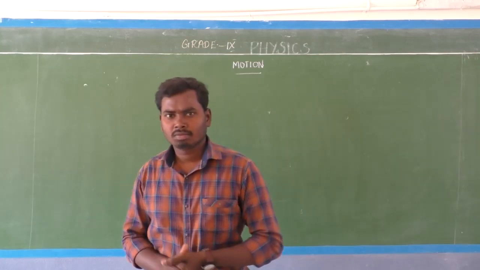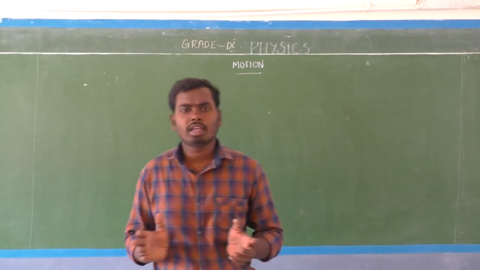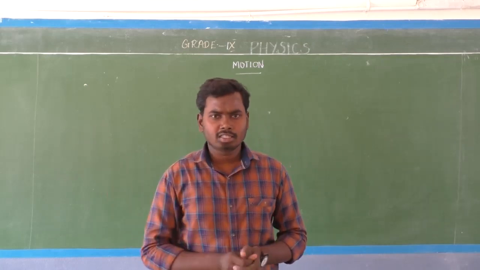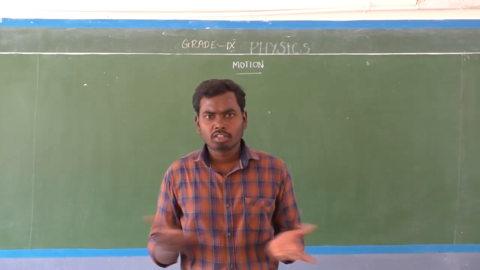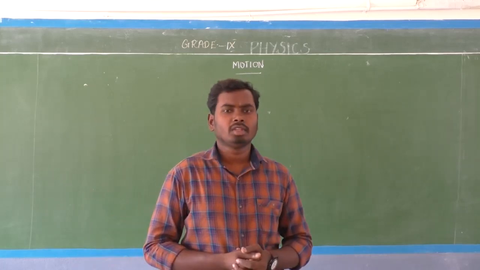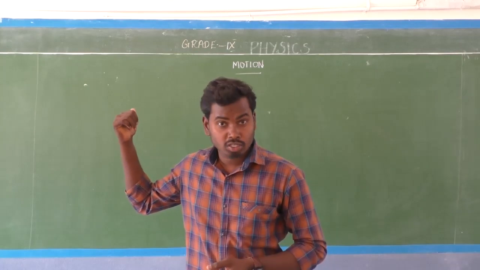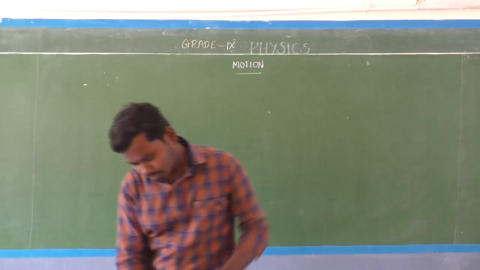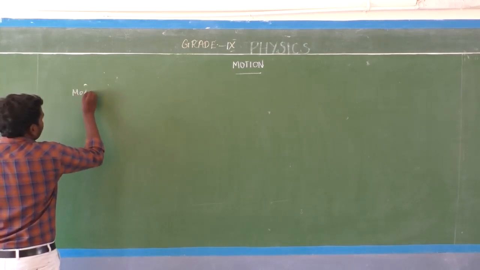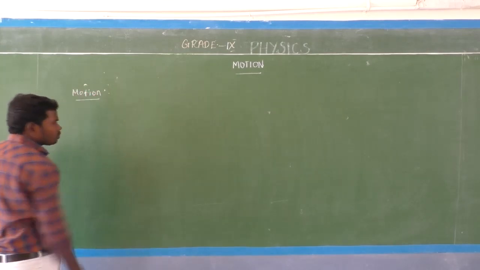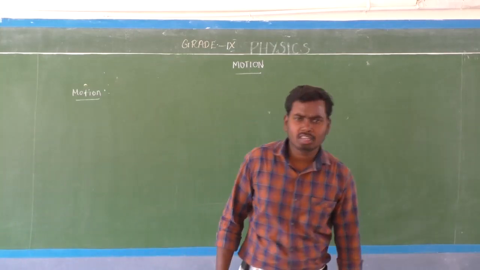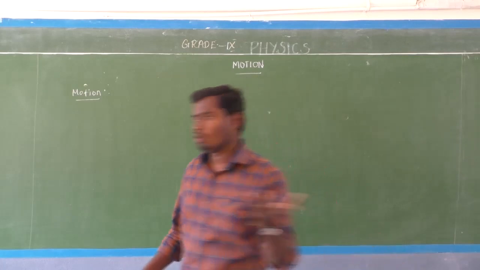What is motion, sir? Motion, in a simple sentence, means movement. An object's position changes from one place to another place with respect to time or surroundings. That is motion, isn't it? I am going to write the definition for motion on the board. Look here. Motion means an object's position changes with respect to time. That is motion.